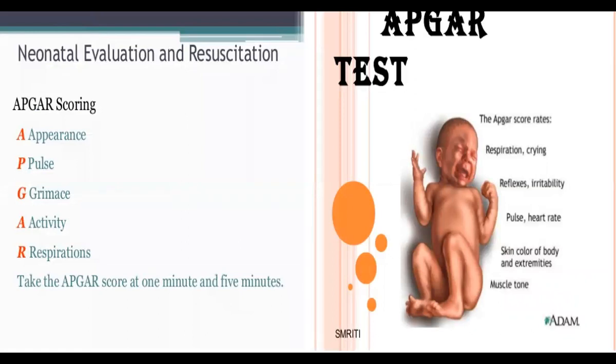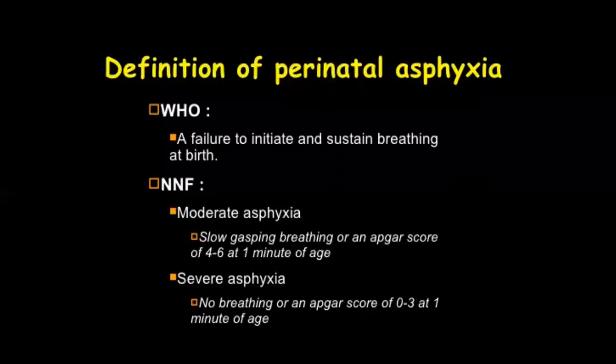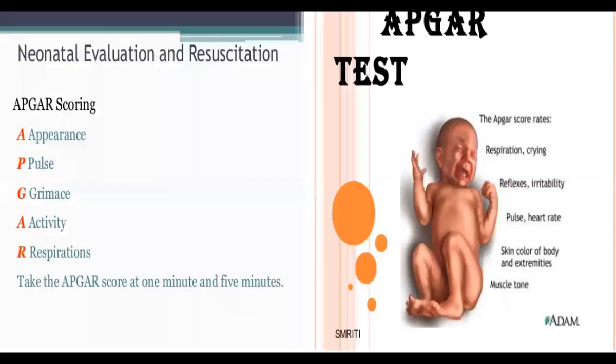What is APGAR? What we are discussing here, the criteria of asphyxia, mild, moderate, severe, depends on this APGAR score. So what is this? APGAR is a neonatal evaluation and resuscitation score. It consists of A for appearance, P for pulse, G for grimace, A for activity, and R for respiration.